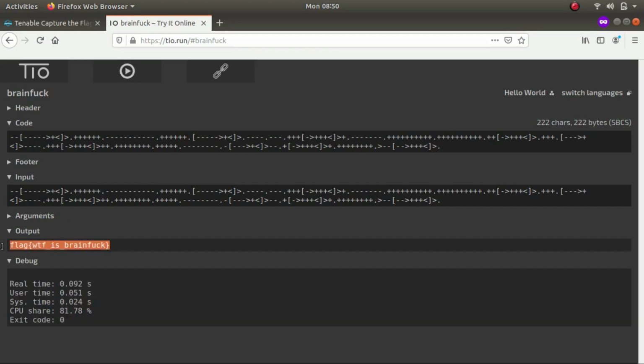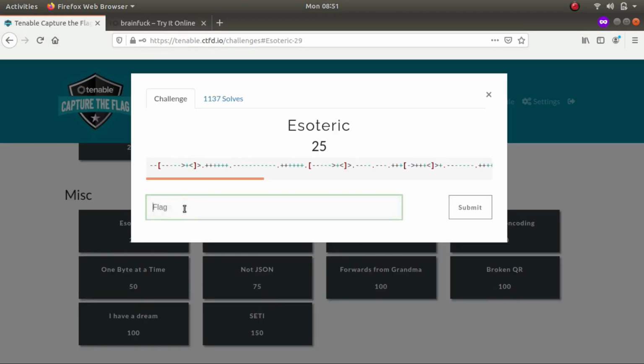And this is it. This is the flag for the challenge. What the heck is brainfuck? Let's submit it.